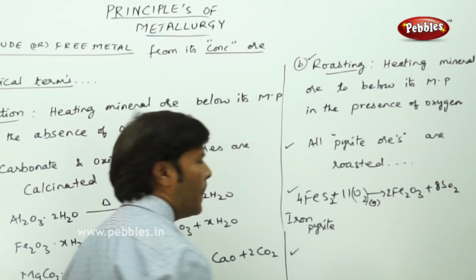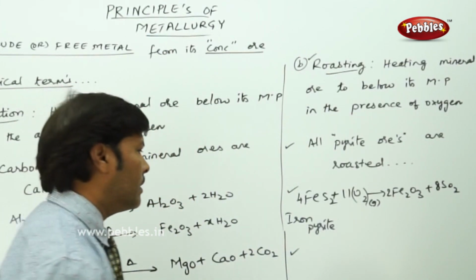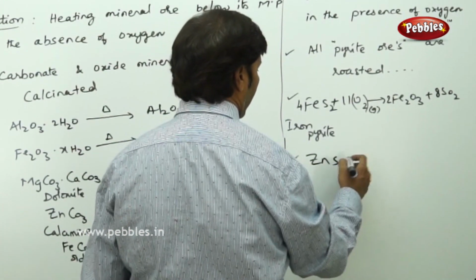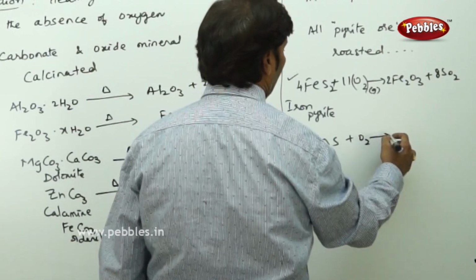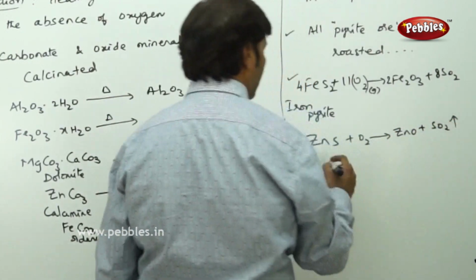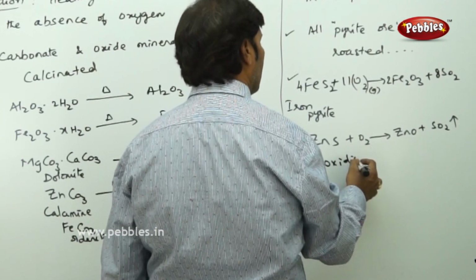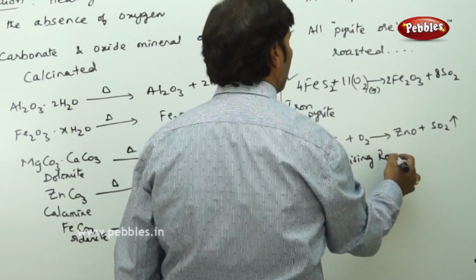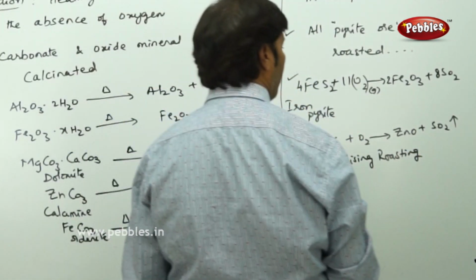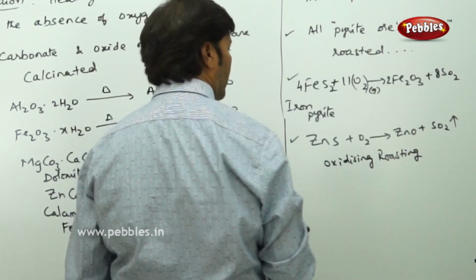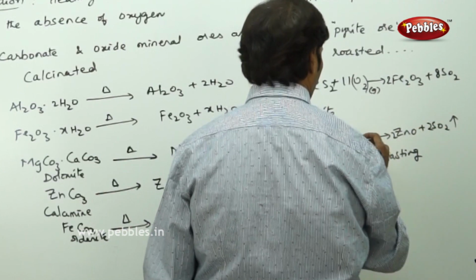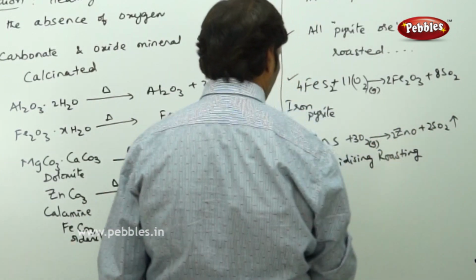Similarly we can take zinc sulfide, zinc blende, which is zinc pyrites. Subjected to oxygen, you get zinc oxide plus SO2. This is oxidizing roasting. You can balance the equation by taking 2 over here, 2 over here, 2 over here and 3 over here. The reaction gets balanced.